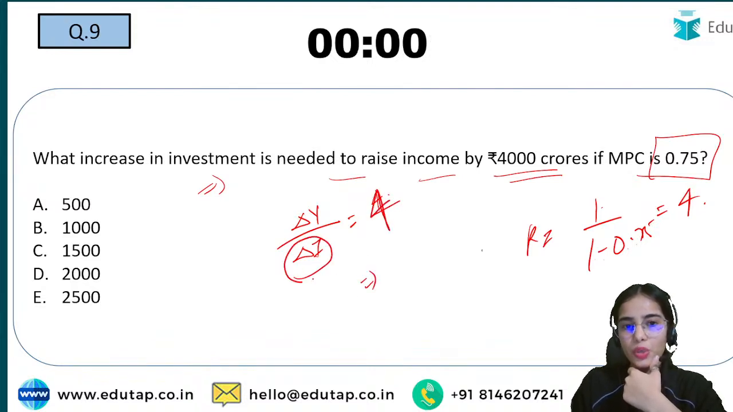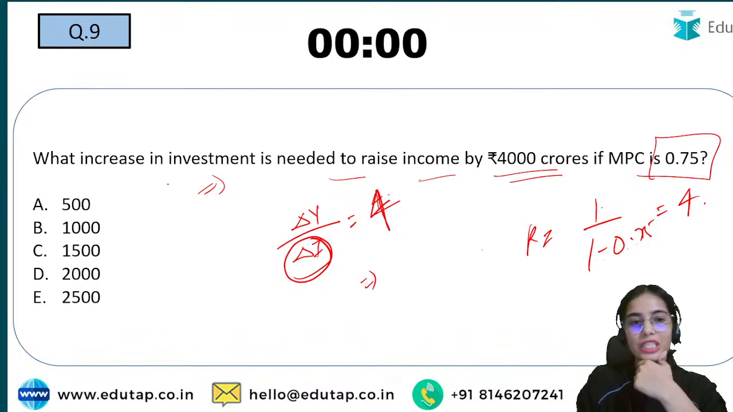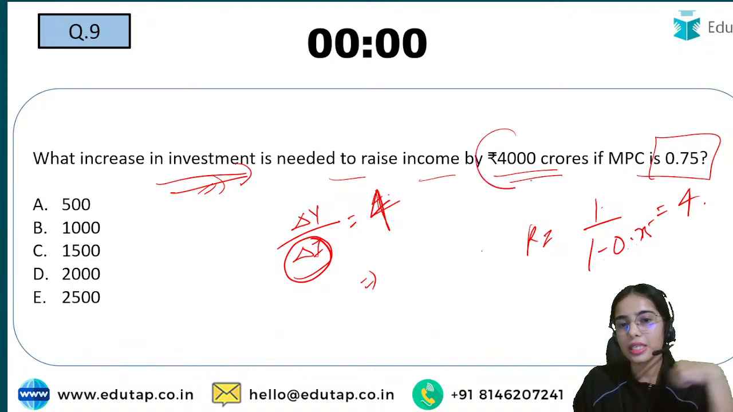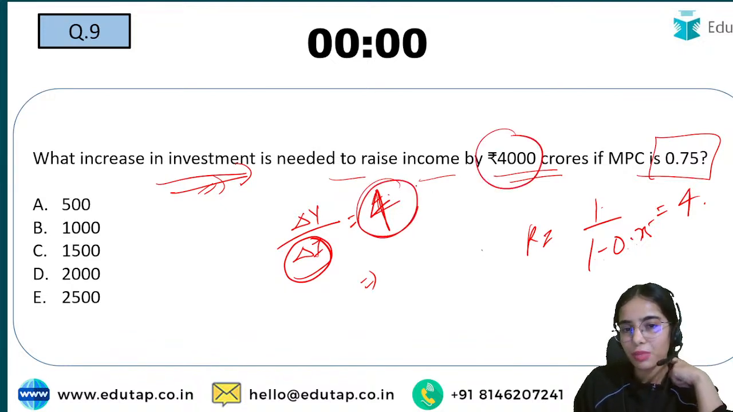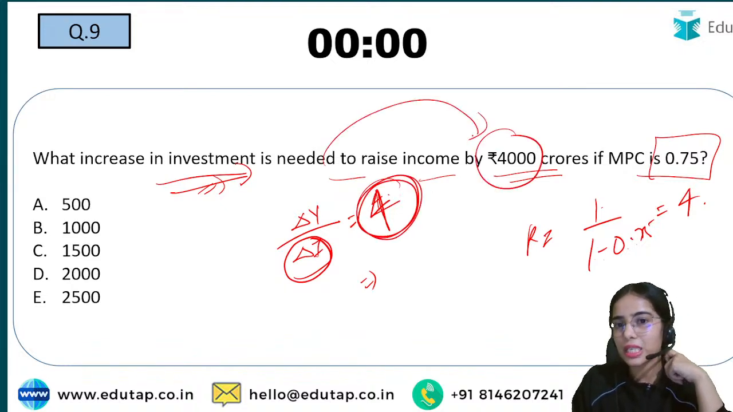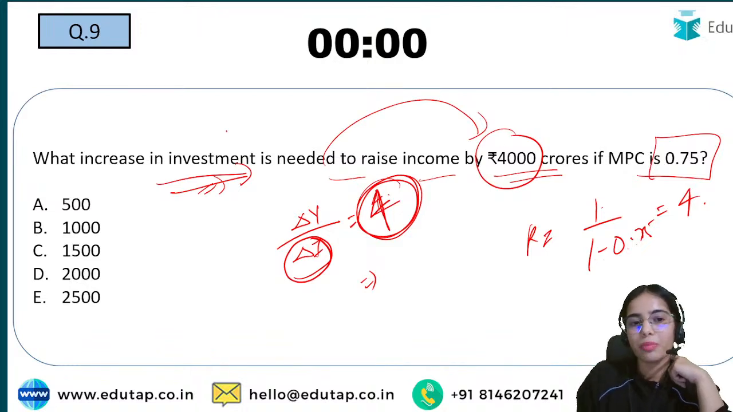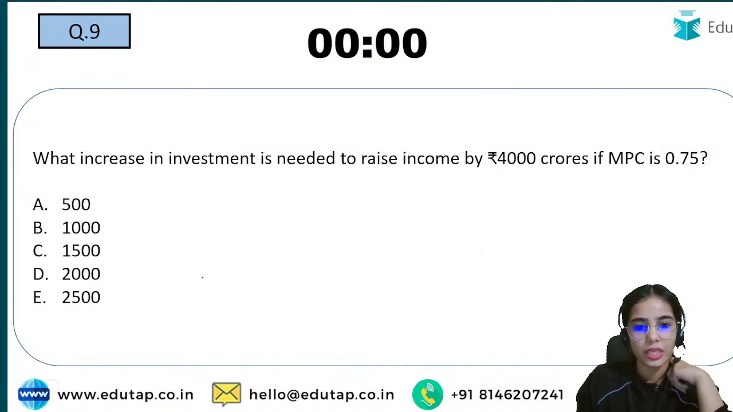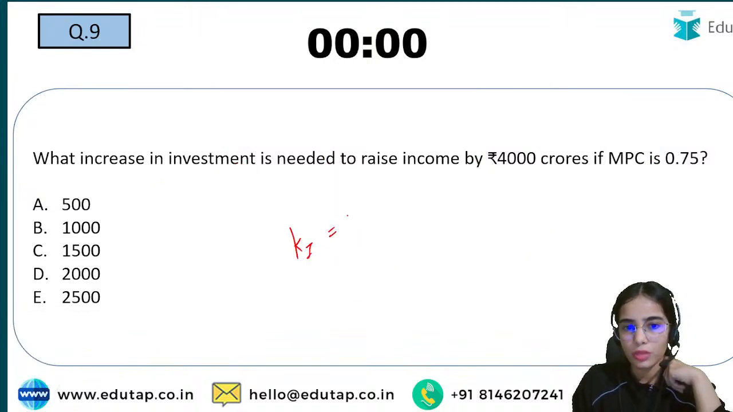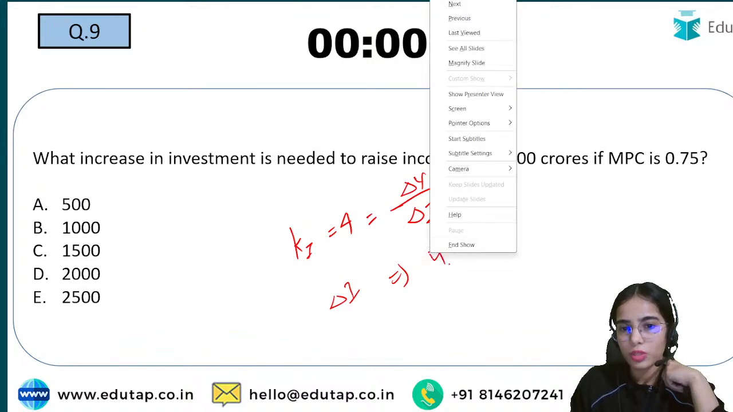So with the change, you have to find the change or the increase in investment. With that, the increase in income is coming. Your investment multiplier is 4, that means income is increasing by 4 times. So with the change in investment, there is change in income. The change in income is 4,000.